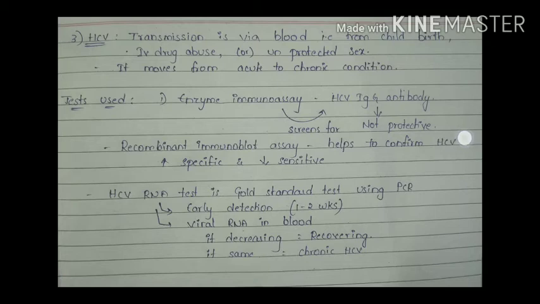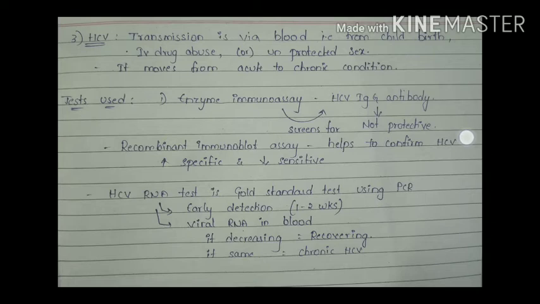The first serological test involved is the enzyme immunoassay test. Here we screen for the HCV IgG antibodies. If present, it does not necessarily confirm whether the infection is acute, chronic, or even resolved, because it is not regarded as a protective antibody.